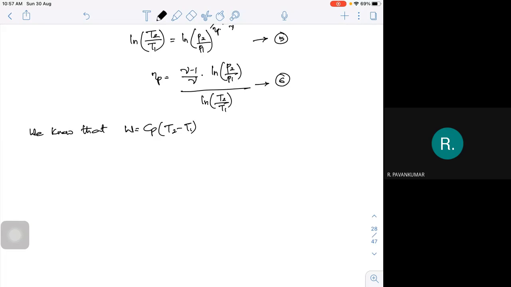So T2 minus T1 is equal to, I can write it as, I can take T1 outside, this will be T2 by T1 minus 1.